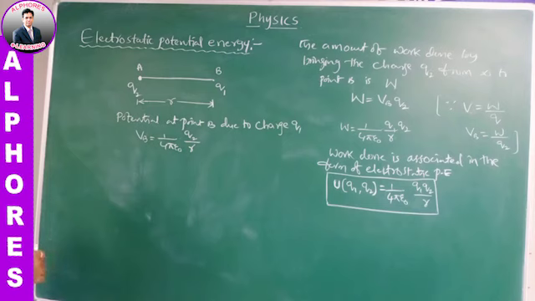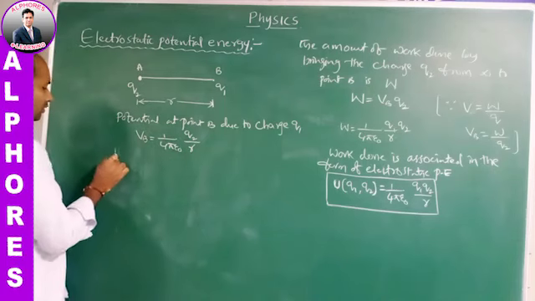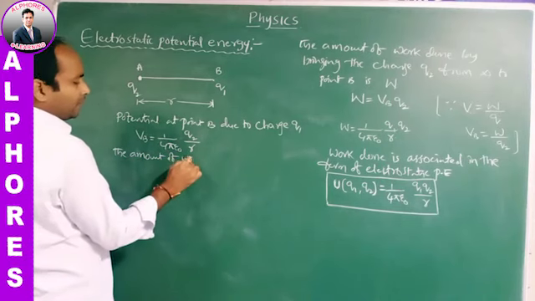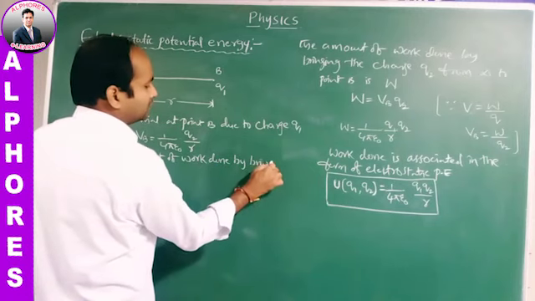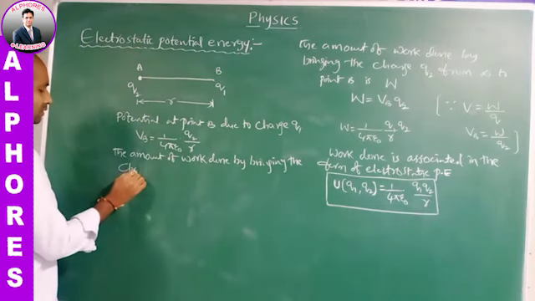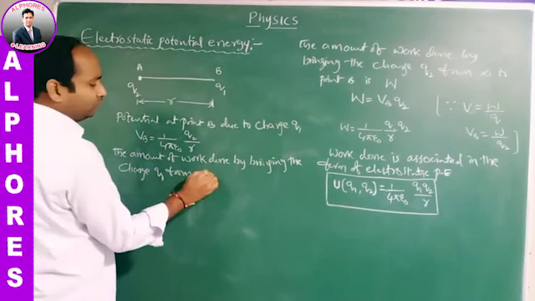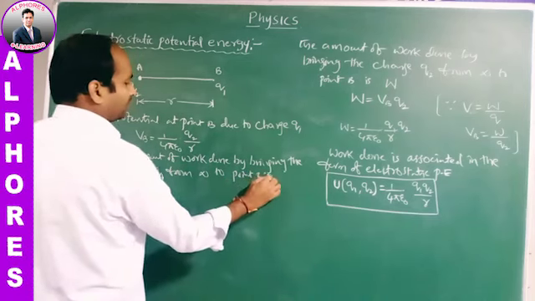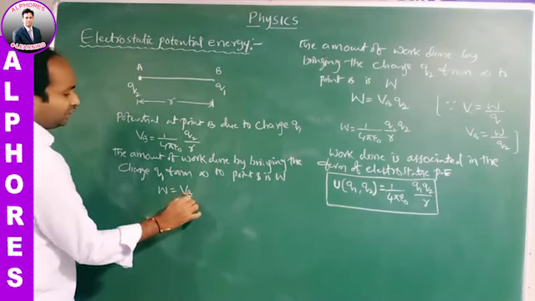Now what is the amount of work done by bringing the charge Q1 from infinity to the point B? The work done W is equal to VB into Q1.